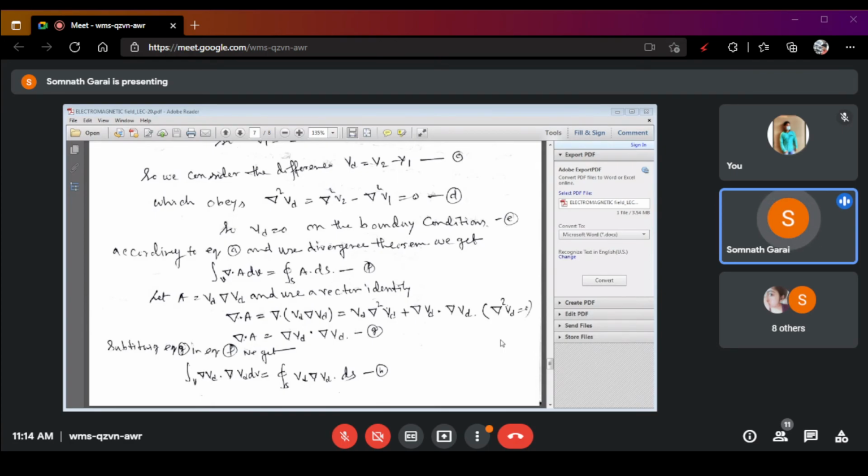Now, if we express the variable A in the form of a vector identity, the difference of the Laplacian Vd, we can express it as Vd del Vd.